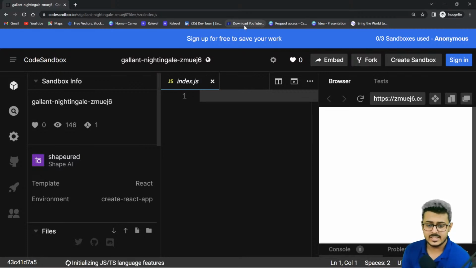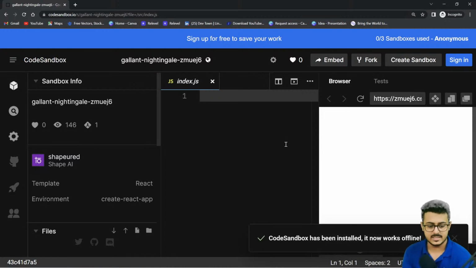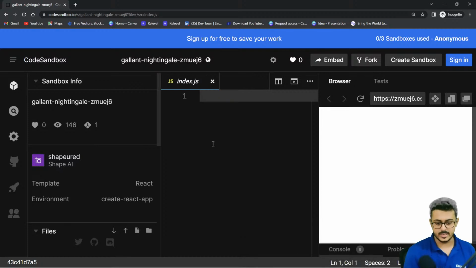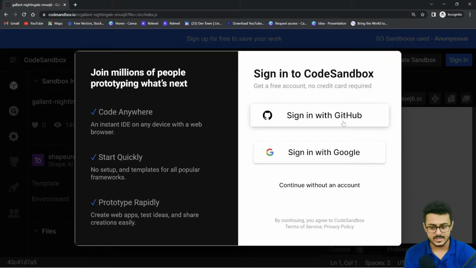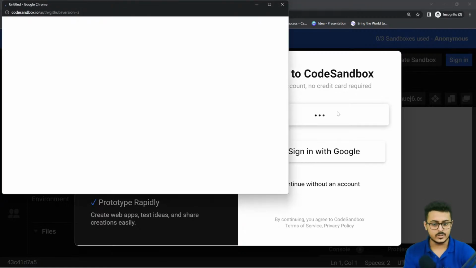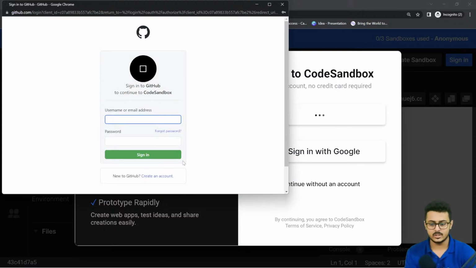Okay, so right over here, as you're able to see, this is the code sandbox that I've shared with you guys. This is the basic layout that we are going to use from tomorrow onwards. What you can do is use fork right over here to create your own instance of this particular sandbox. Just click on this fork button once you've opened up the file. Once you've clicked on fork, it will ask you to sign in with your GitHub or Google. I will suggest creating a GitHub account. Don't sign in with your Google account.